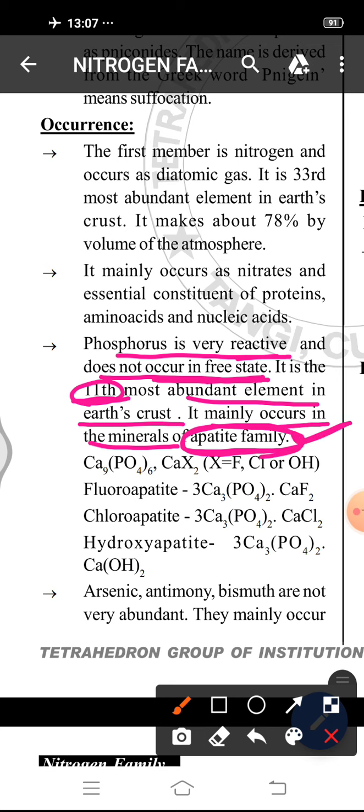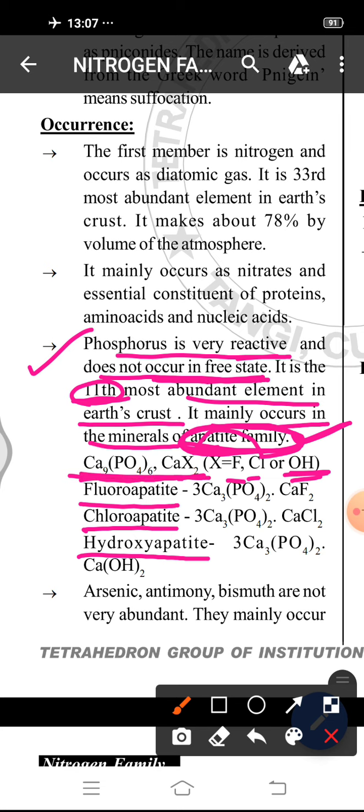The general formula of the apatite family is Ca9(PO4)6·CaX2. In place of X we can put fluorine, chlorine and OH group. If fluorine is put in place of X, it is called fluoroapatite. If chlorine is placed, it is called chloroapatite. If OH group is placed, it is called hydroxyapatite. So phosphorus exists as fluoroapatite, chloroapatite and hydroxyapatite.